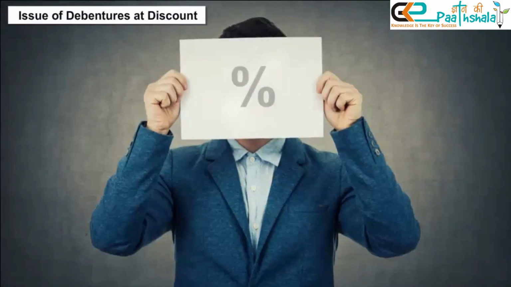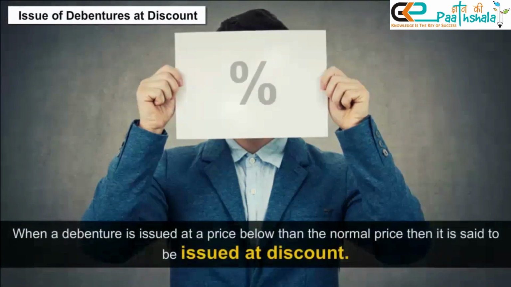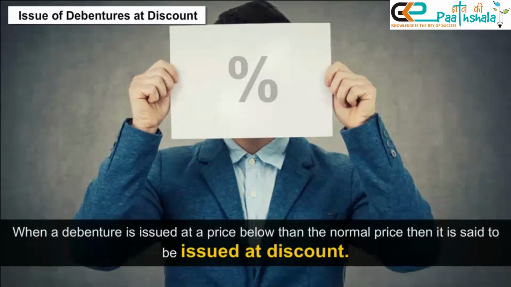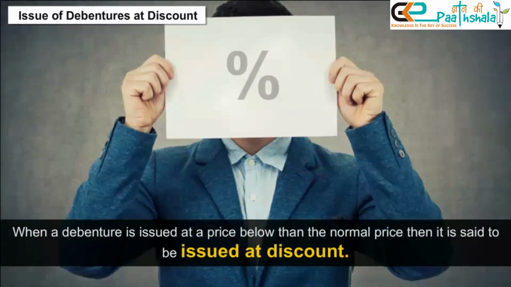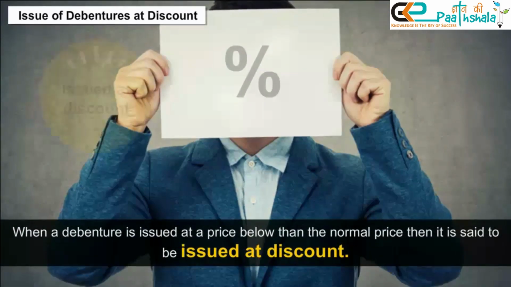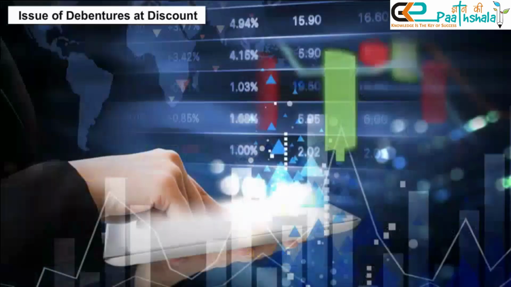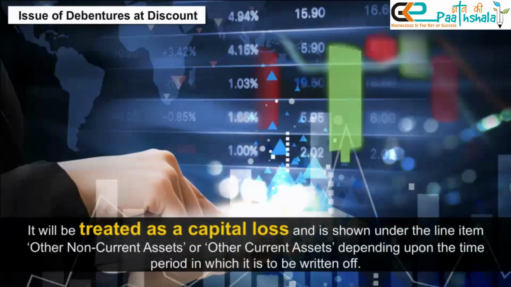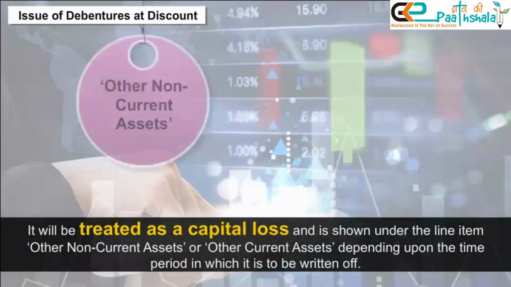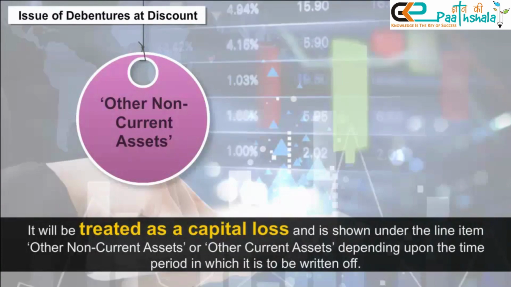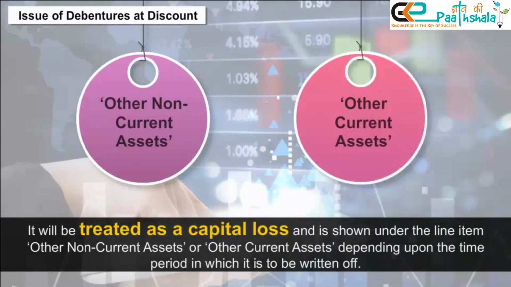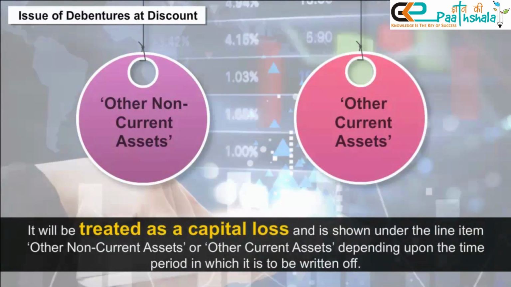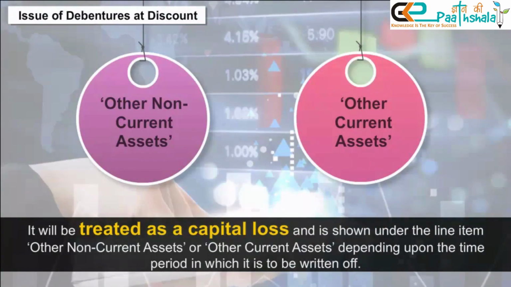Issue of debentures at discount. When a debenture is issued at a price below the nominal price, it is said to be issued at a discount. It will be treated as a capital loss and is shown under the line item Other Non-Current Assets or Other Current Assets, depending upon the time period in which it is to be written off.